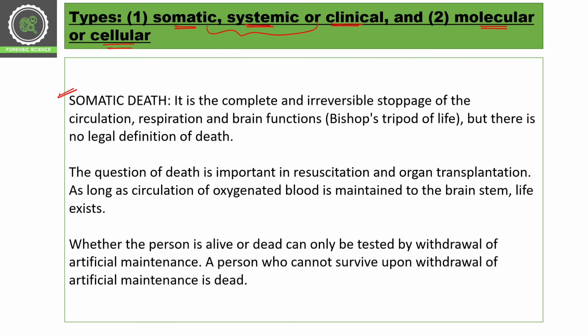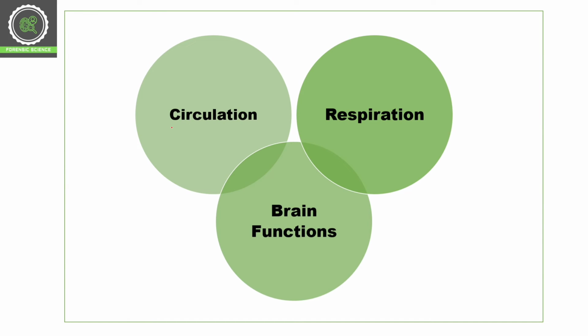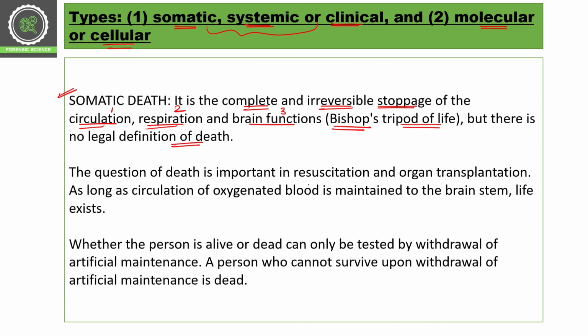Somatic death is the complete and irreversible stoppage of circulation, respiration, and brain function. These three things are also called the tripod of life or Bishop's tripod of life. But there is no legal definition of death. Here we have three important elements of death. First is circulation, which is related to the heart. The other is respiration, which is related to the lungs. And the other is brain function, which is related to the brain. This is also known as the tripod of life.